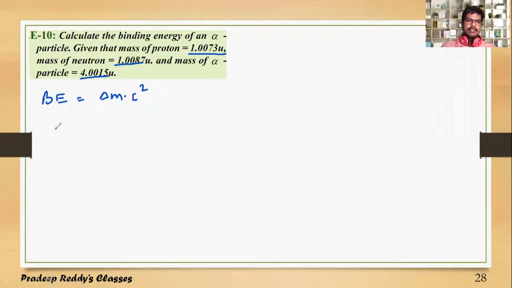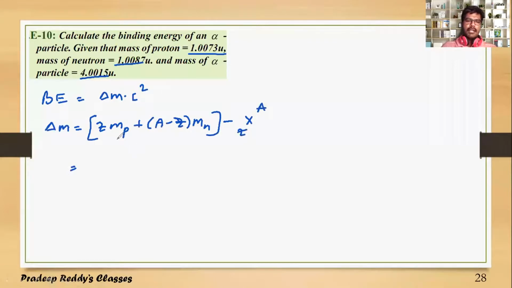I can write delta m, which is equal to Z times mass of the proton plus A minus Z times mass of neutron, minus actual mass of the nucleus X-Z-A. How many protons are there in an alpha particle?